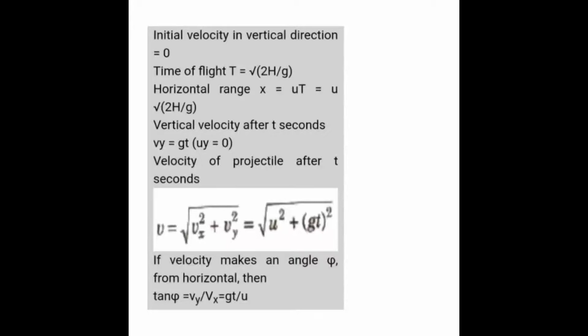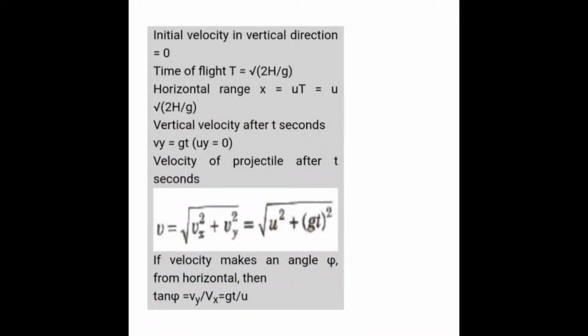So similarly we have the time of flight. Now the formula gets changed. Time of flight t equals root under 2h by g. Horizontal range is u root under 2h by g, and vertical velocity is v y equals gt.